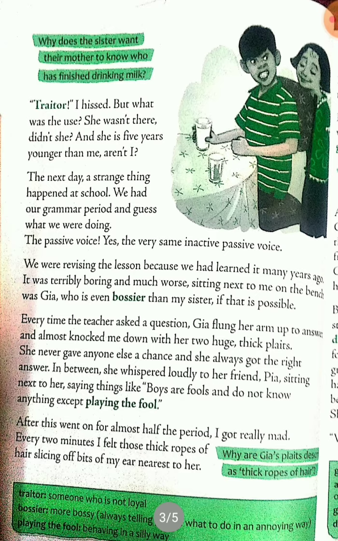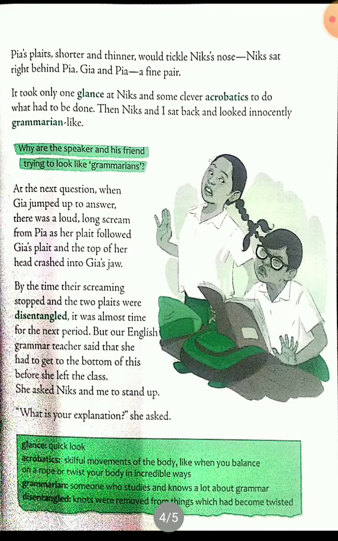The narrator got really mad. And then he thought of a plan. He took the help of Nix and tied the plates of the two girls. So when the teacher asked the next question, Jia jumped up to answer. Suddenly there was a loud scream because when Jia stood up to answer, Pia's head crashed into Jia's jaw.